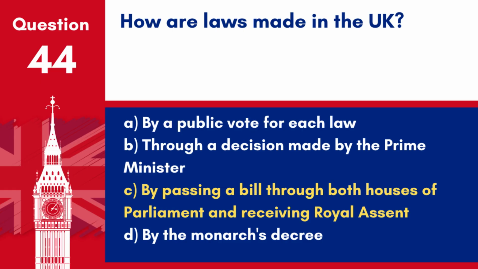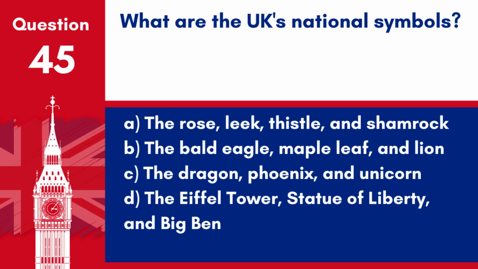Laws in the UK are made by passing a bill through both the House of Commons and the House of Lords, and then receiving the monarch's approval. Question 45. What are the UK's national symbols? A. The rose, leek, thistle and shamrock. B. The bald eagle, maple leaf and lion. C. The dragon, phoenix and unicorn.